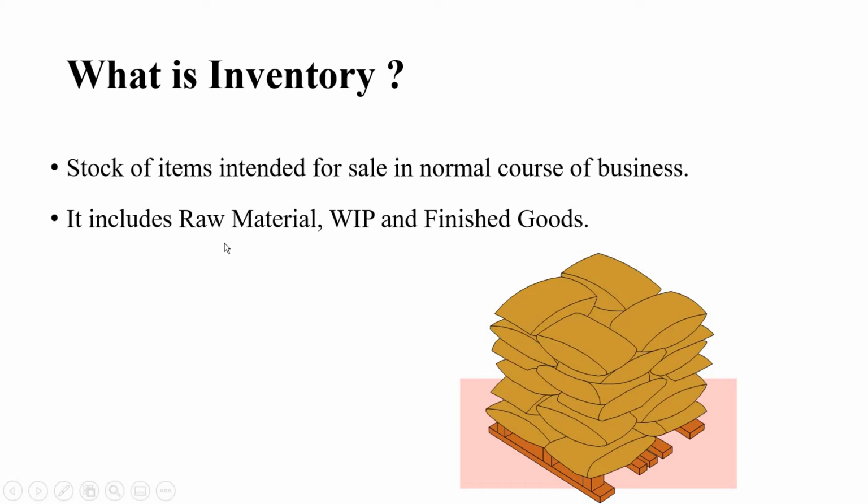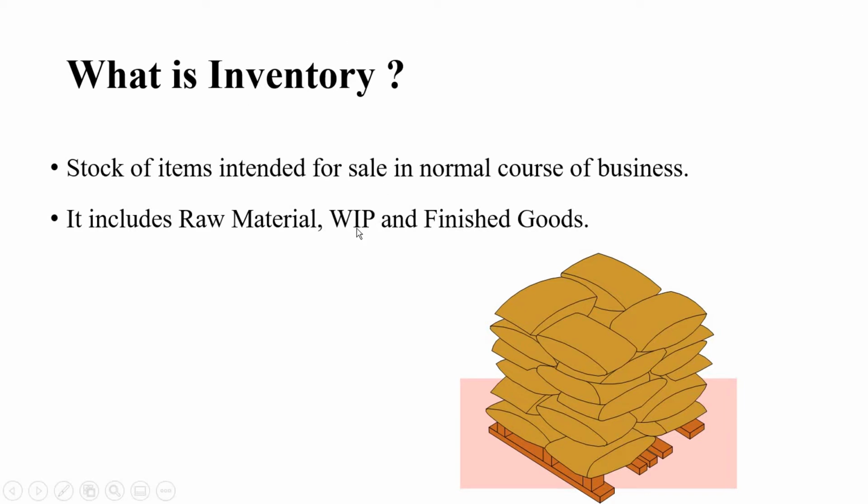Here, raw materials are the basic materials which the company buys from its suppliers and it is used to convert them into the final products by applying a set of manufacturing processes.